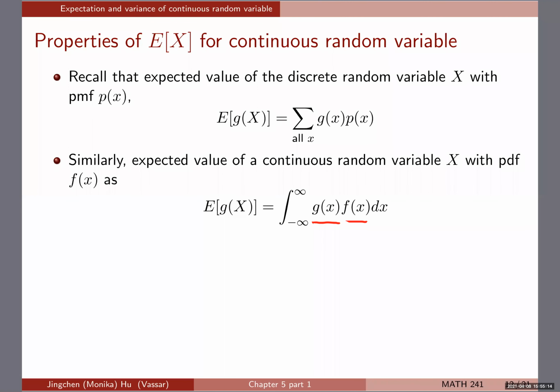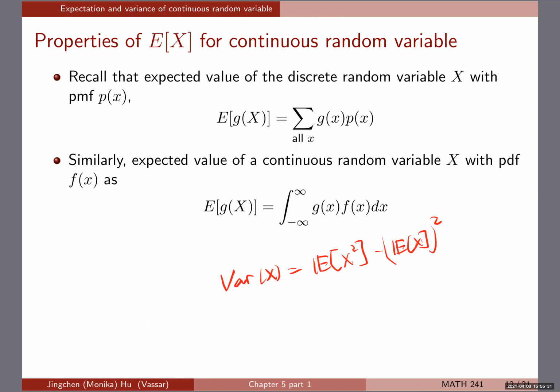So this will become really handy, as you can see. If I want to know the variance of X, I'm writing it over here, by definition, the expectation of X squared minus the square of the expectation.